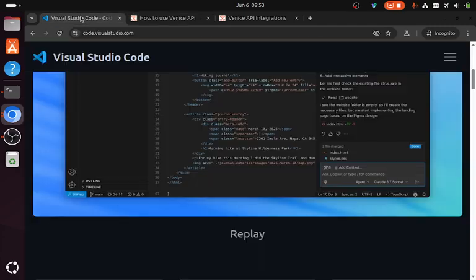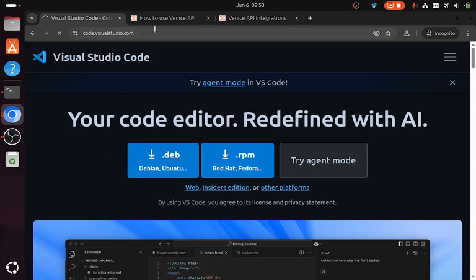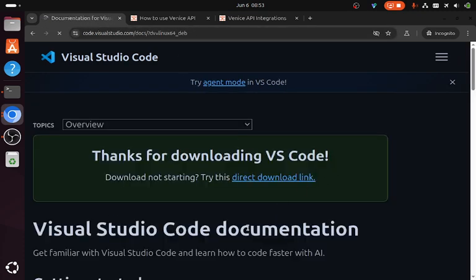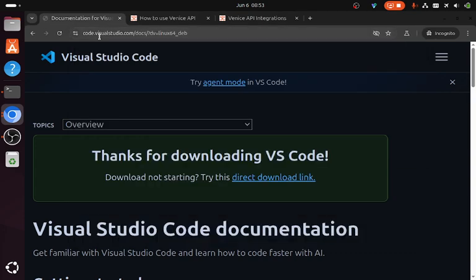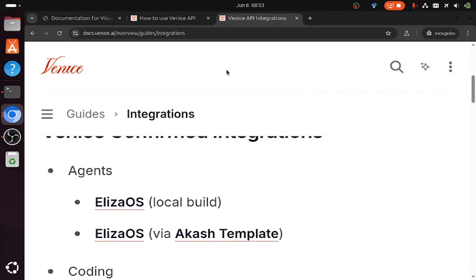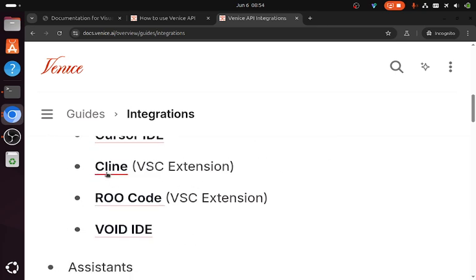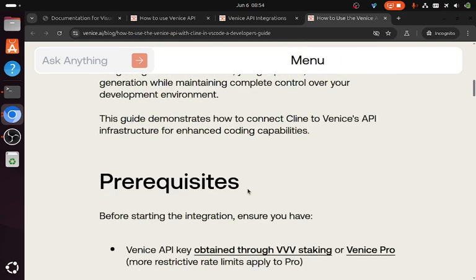So, Visual Studio. If you don't have it on your system, and you're on Linux, you go for the .deb and download it. I'll put the links in the description. I already have it. Then we want to integrate Cline for VS Code, and if we go to that, let's see what it says.